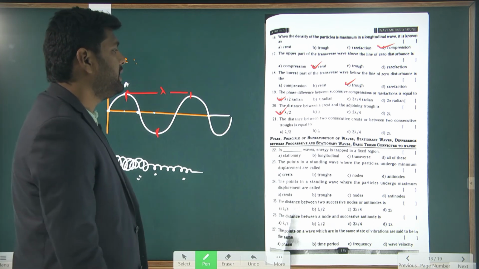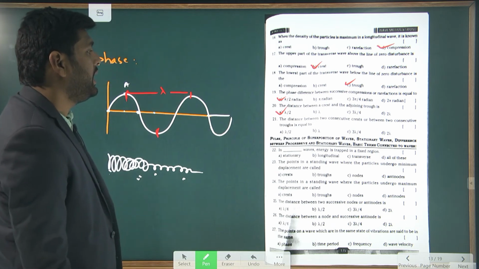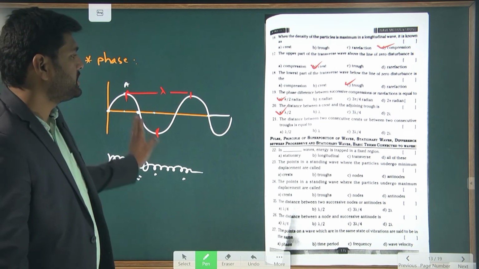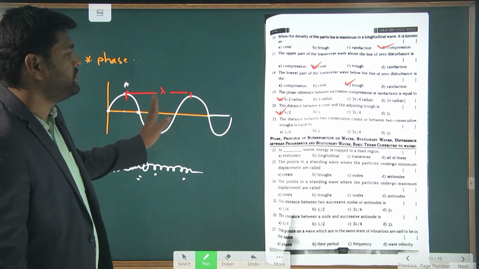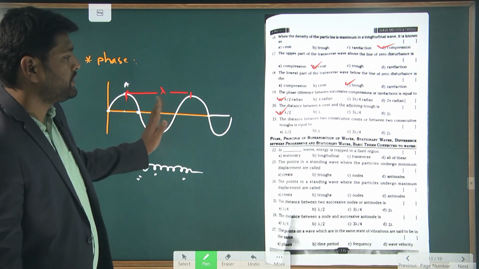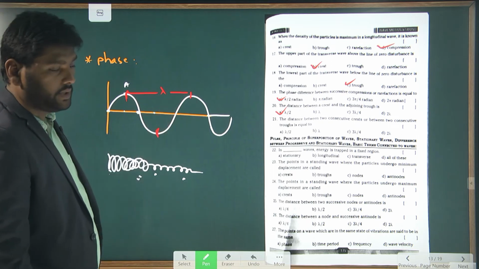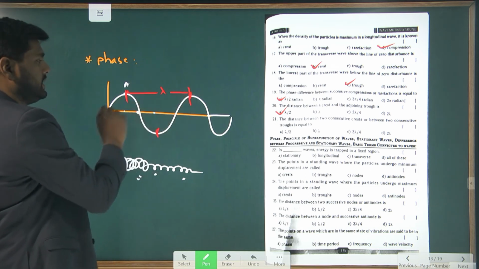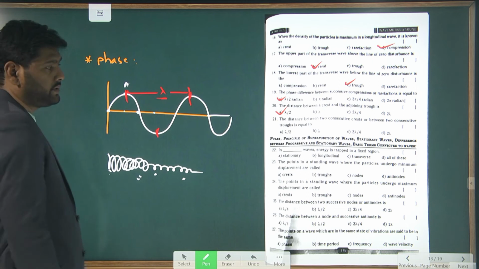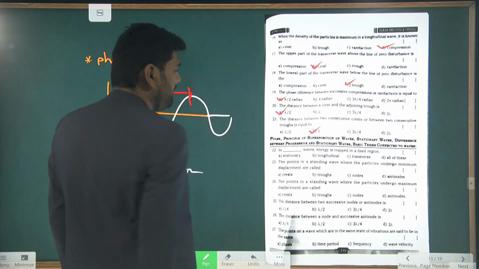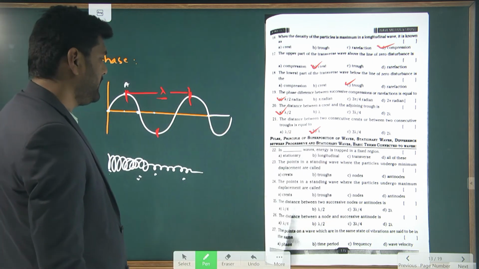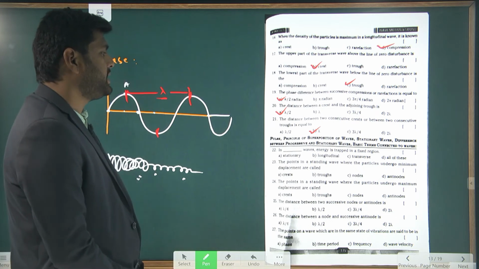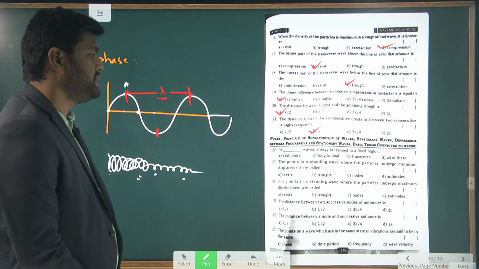The distance between two consecutive crests or two consecutive troughs is known as what? So the answer is lambda.